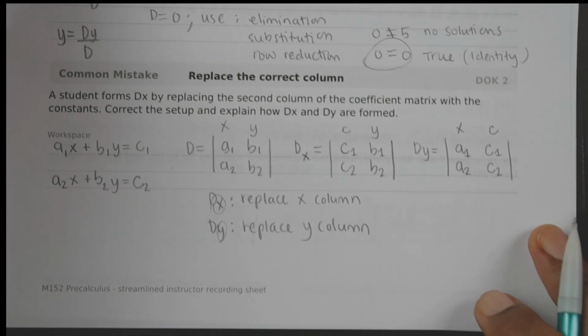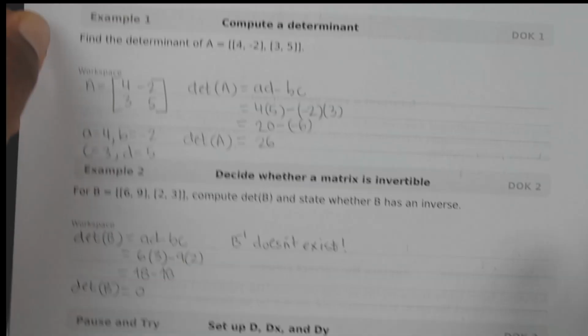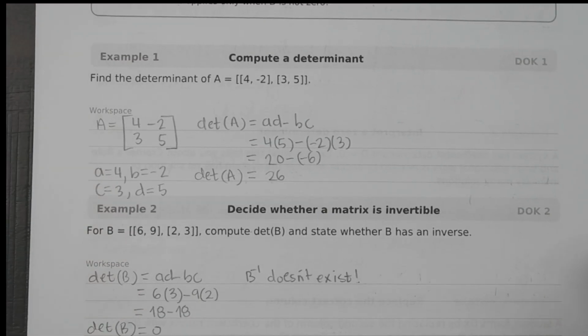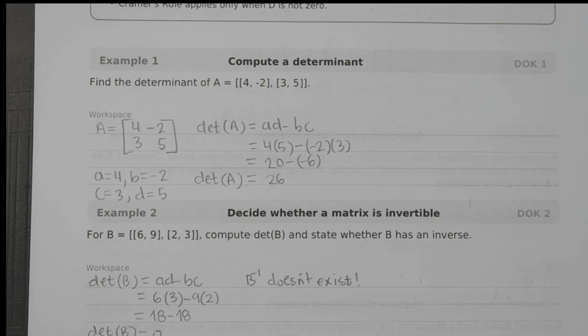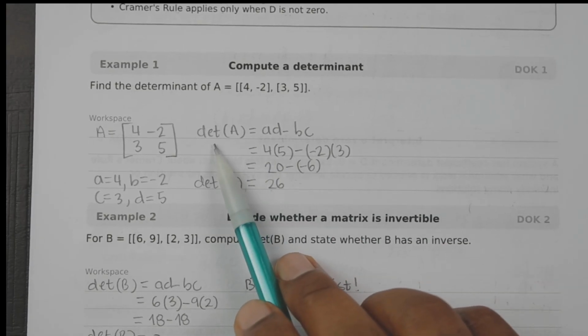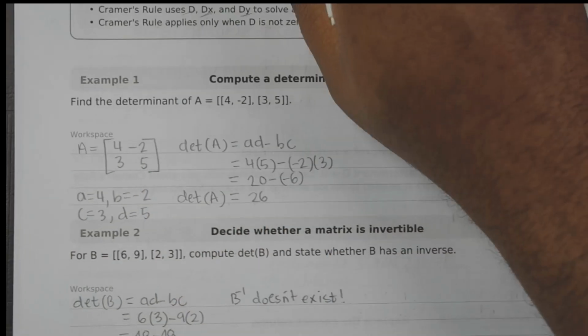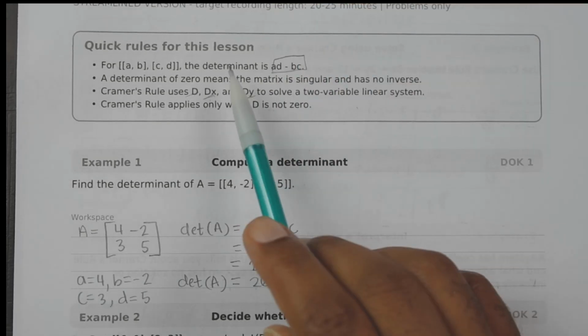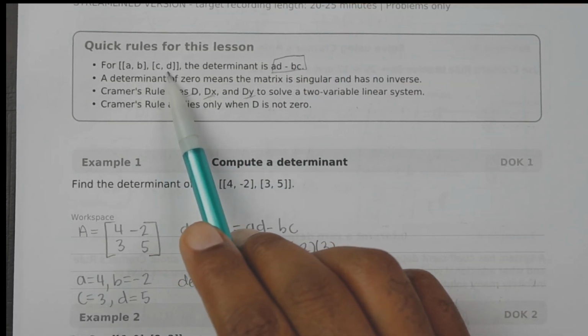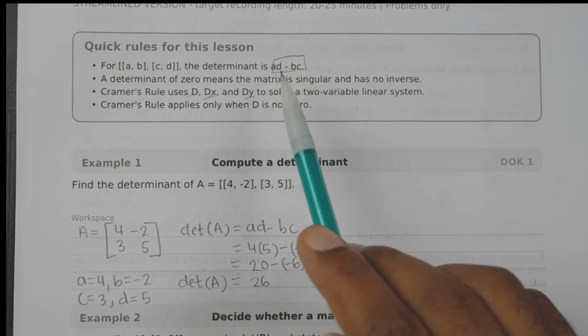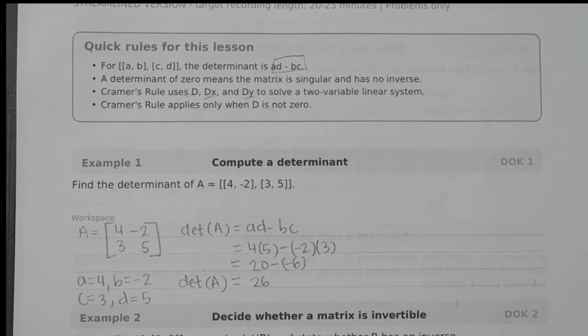Okay, let's review. For the matrix with rows A, B and C, D, the determinant is AD minus BC.